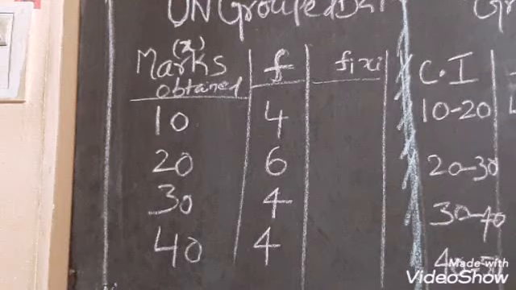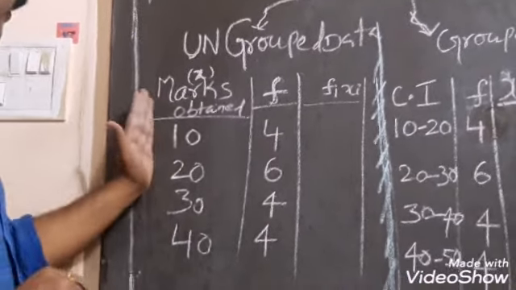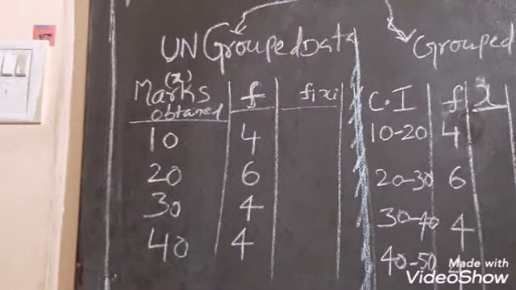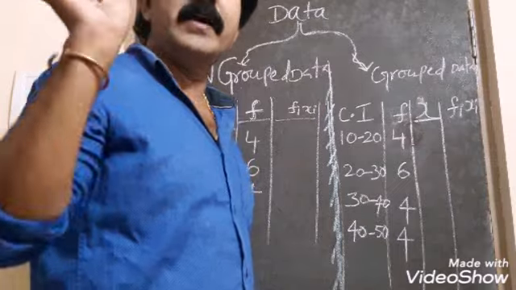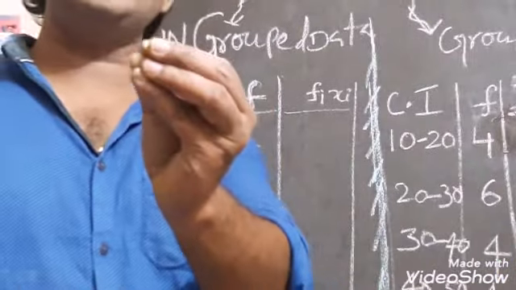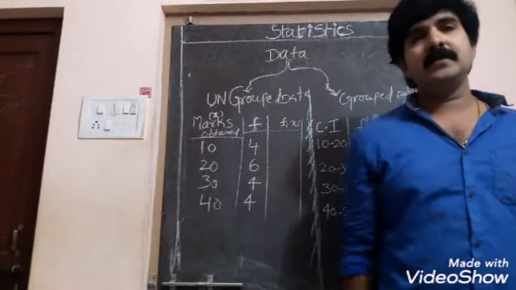This is raw data. If you have been given raw data like this, marks like this and frequency like this, and you have been asked to find out the mean value, what is meant by mean? The mean is nothing but the average mark. What is the average mark of the class?